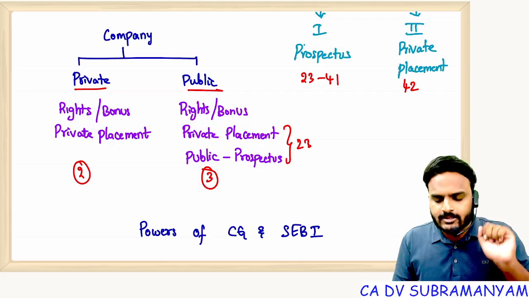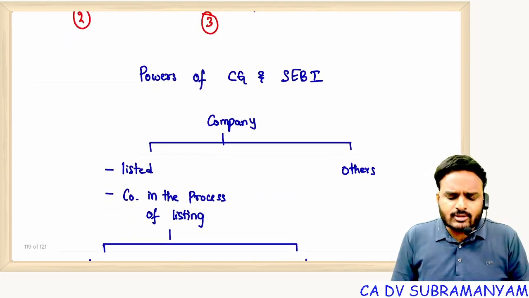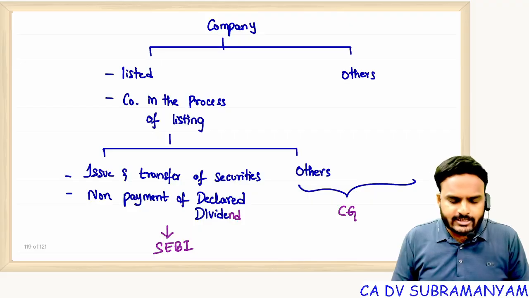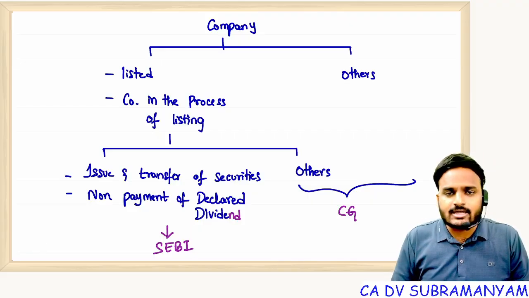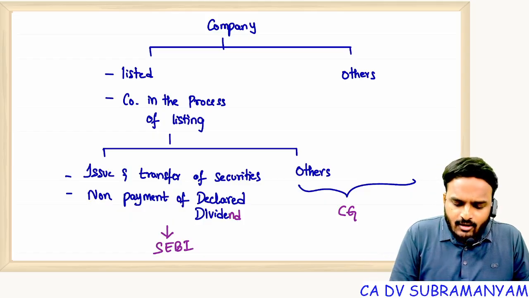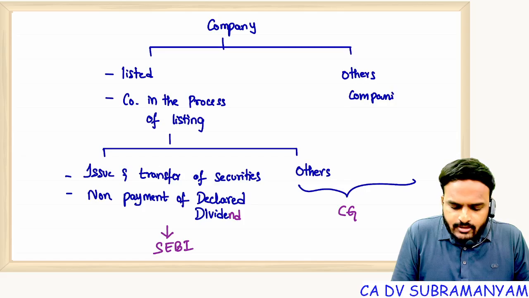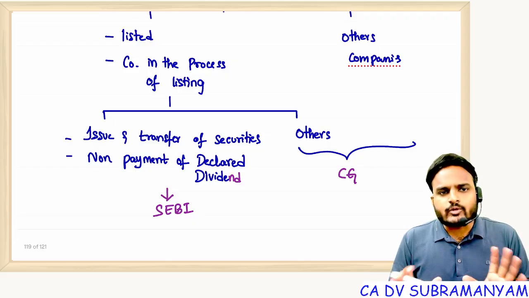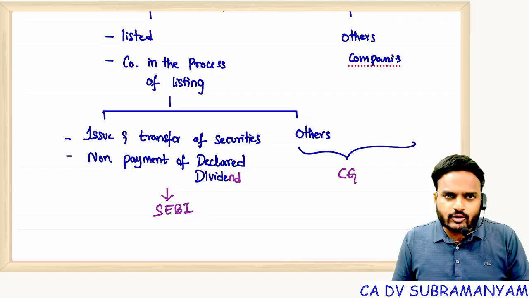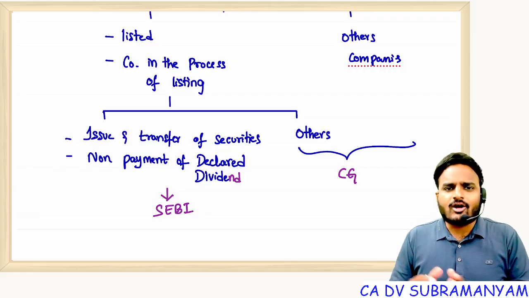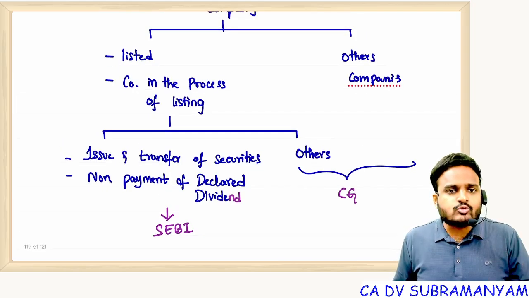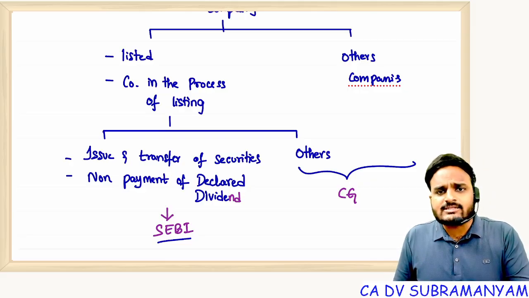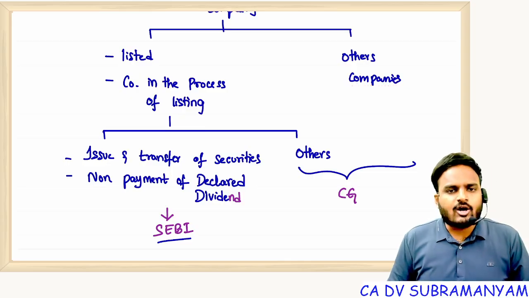Prospectus and private placement. Next one, we are having two authorities, CG and SEBI. Here, companies are classified into two categories. One category, listed company and company in the process of listing. Other category, all other companies. In listed company and company in the process of listing, activities are classified into two categories. One category, issue and transfer of securities, non-payment of declared dividend. The other, all other matters. So now, the first activities of these companies are administered by SEBI. Other matters and all other companies are administered by Central Government.